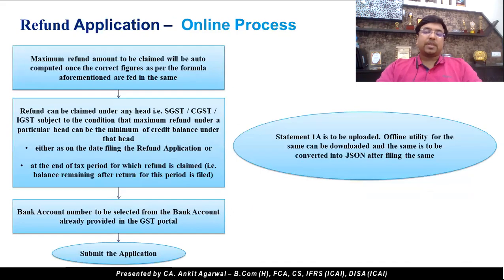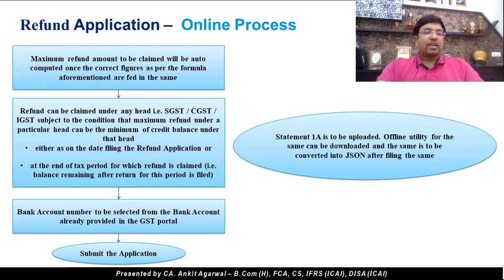Fill the computation sheet as per the formula and the maximum refund amount allowable will automatically come. Now please note over here, the refund can be claimed under any head, that is whether it be CGST or SGST or IGST, as per your requirement. But there are two conditions with regard to the maximum amount allowable under a particular head. Either it can be the minimum amount of either the amount available in credit on the date of filing the application or the amount available in credit for the period for which the refund is being claimed, and the minimum amount of which can be claimed as refund under that particular head.